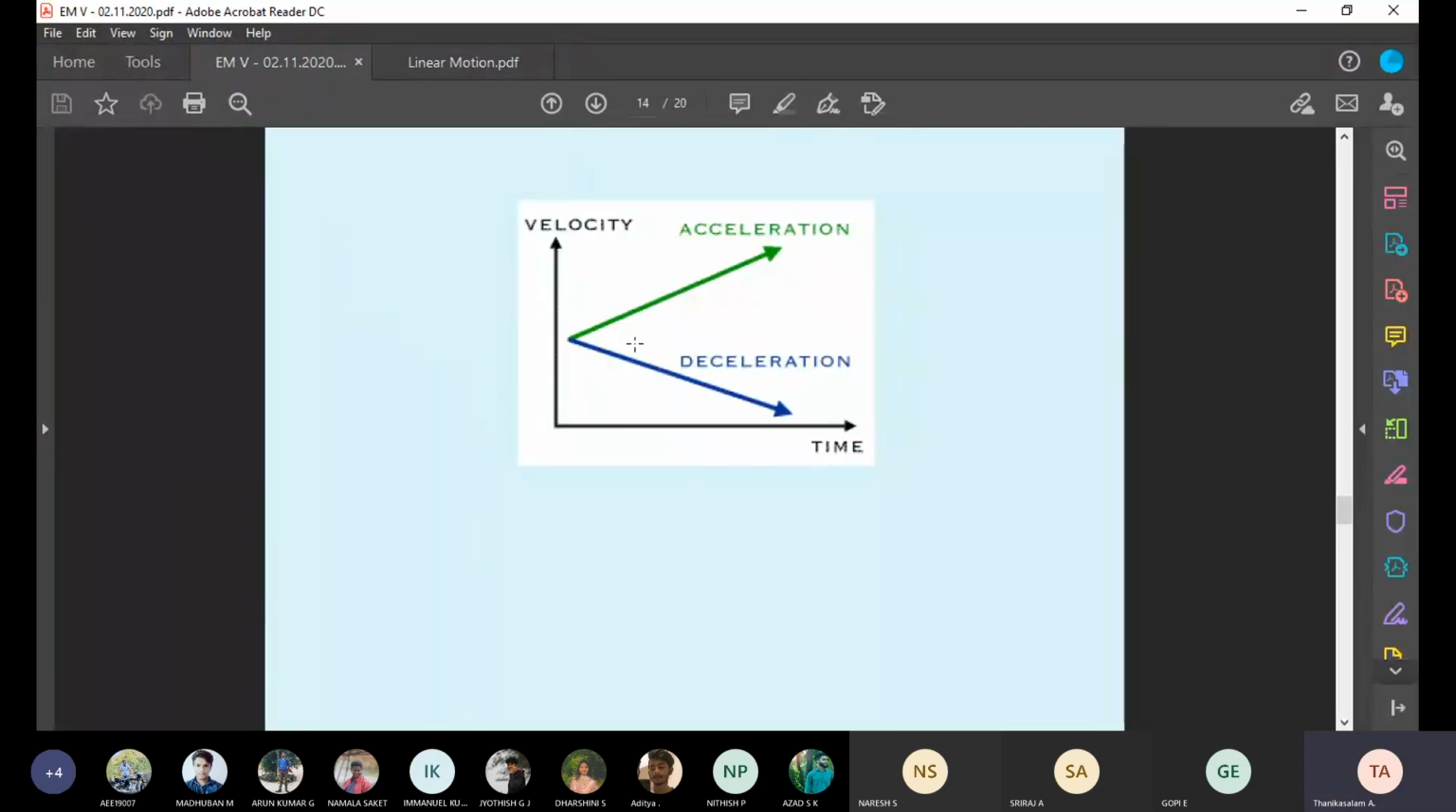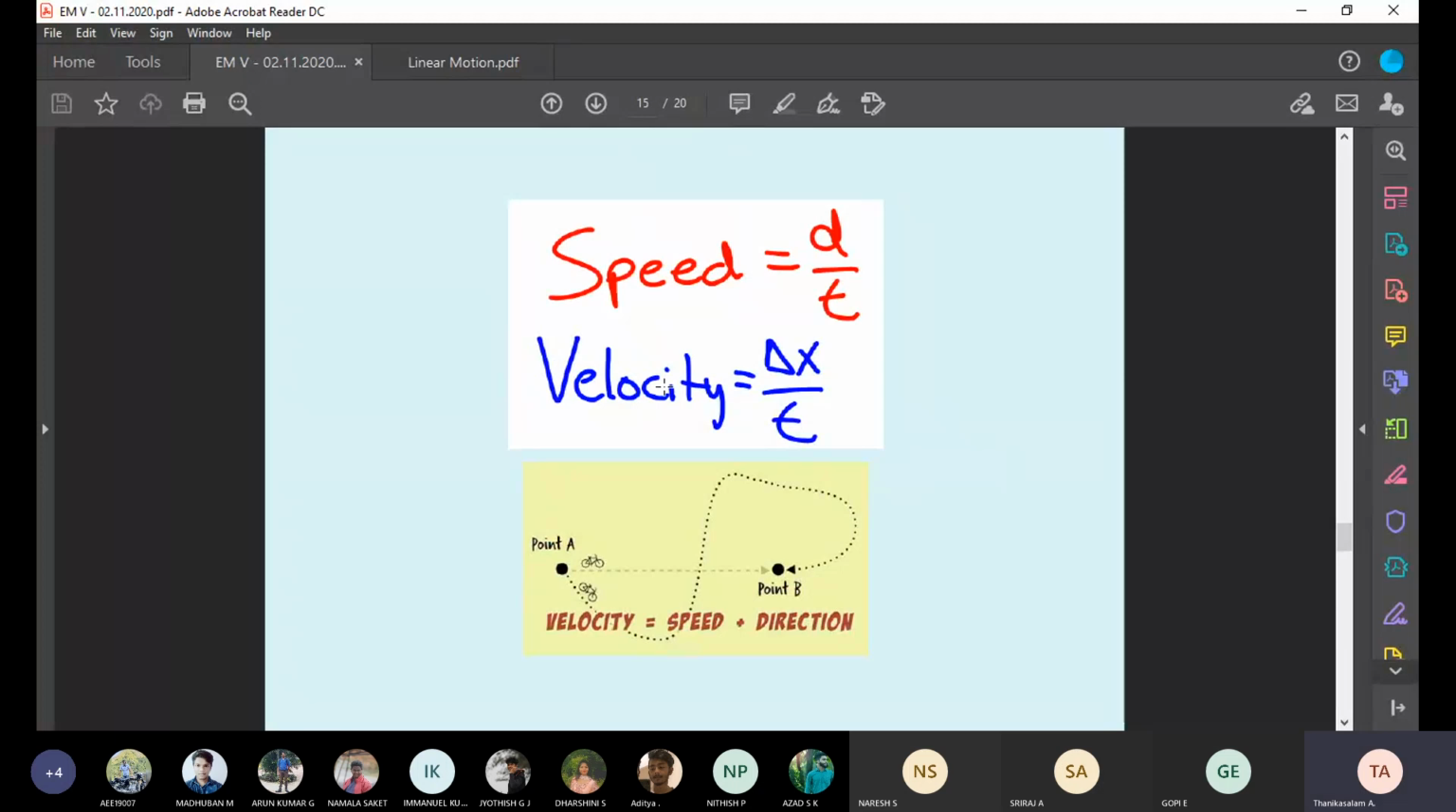See here, the acceleration. Acceleration means positive: the velocity increases. Deceleration means velocity decreases. Deceleration means what? Retardation. Negative acceleration is called deceleration. And some of this we have already discussed.